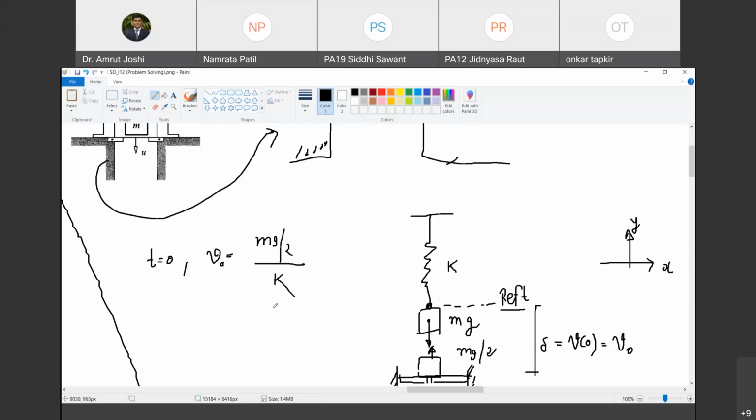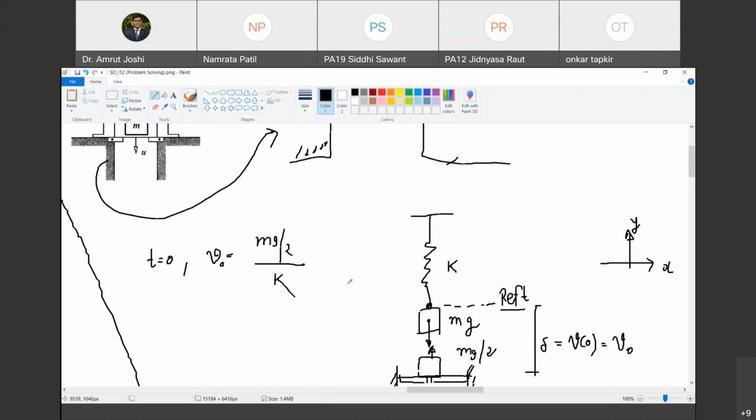So I have been given in the problem statement implicitly that at the commencement of the observation, when the stoppers were just removed, at that time the spring was already displaced from its unstretched position, and that displacement V0 is mg by 2 by K. Happy? Are you with me? What is the velocity of this mass when the stoppers were rotated? At that very instant of time, the block did not possess any velocity.